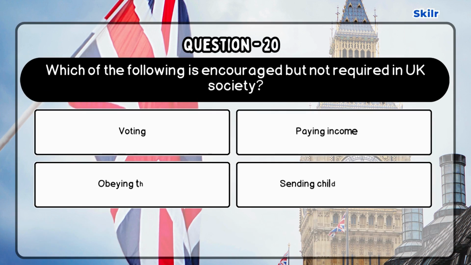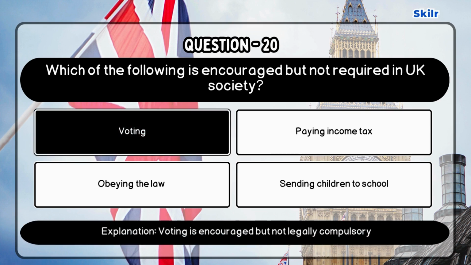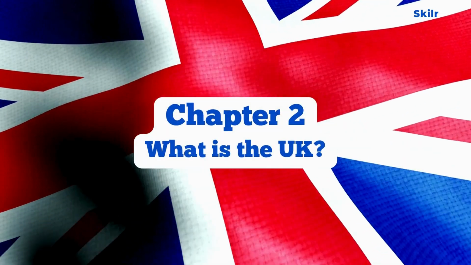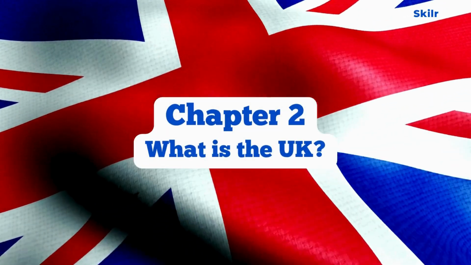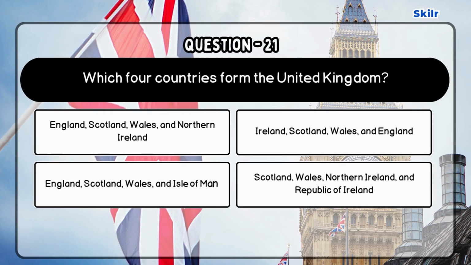Question 20. Which of the following is encouraged but not required in UK society? Correct answer is voting is encouraged but not legally compulsory. Chapter 2. What is the UK? Question 21. Which 4 countries formed the United Kingdom?